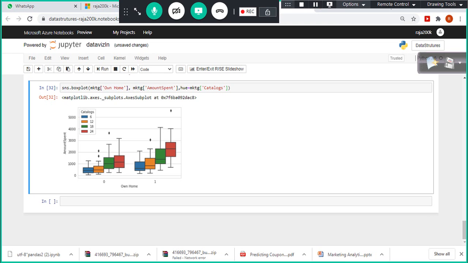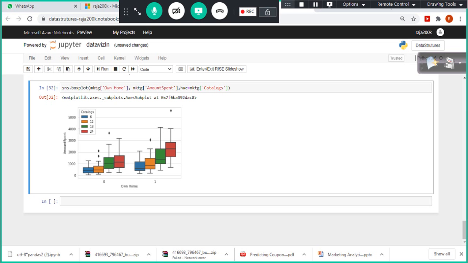And if you look at the green colored 118, here what is the spend? $1,000, but here also not much, 1,200 or so. But when we sent more catalogs, 24, it went up to 2,200, double this one. This is somewhat closer to 1,100, but here we have 2,200. So double the spend we could see in this case. So what we could understand here is, if I send more catalogs, the chances are high that these customers can spend more.